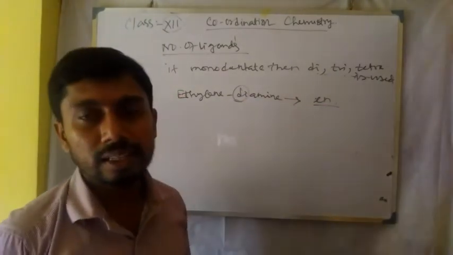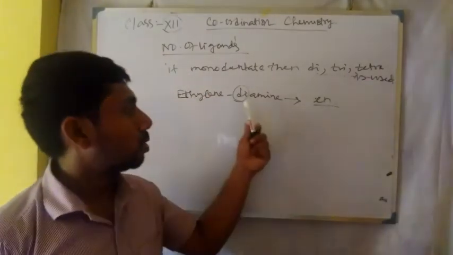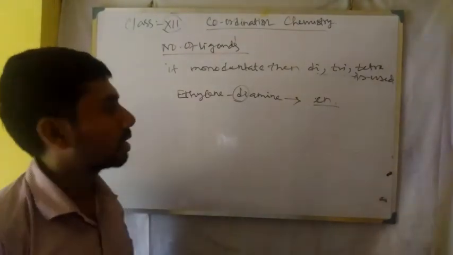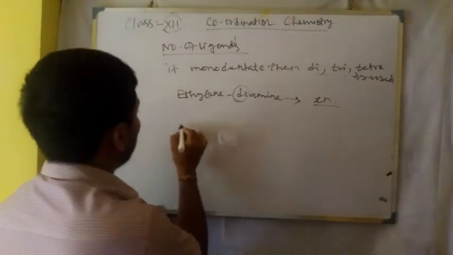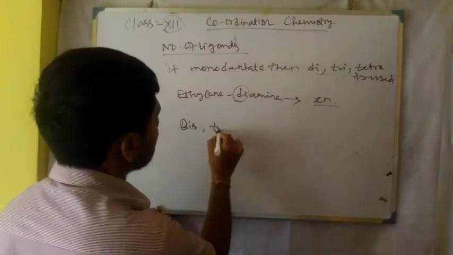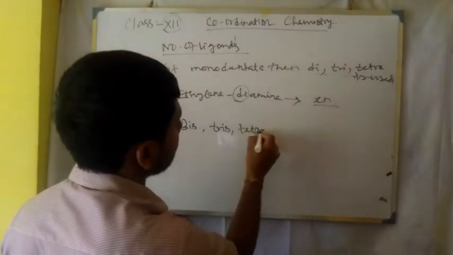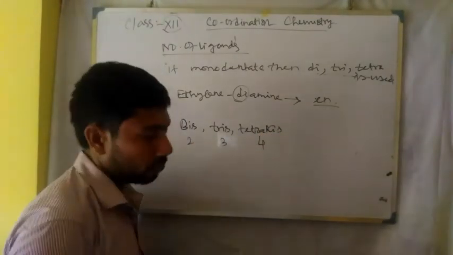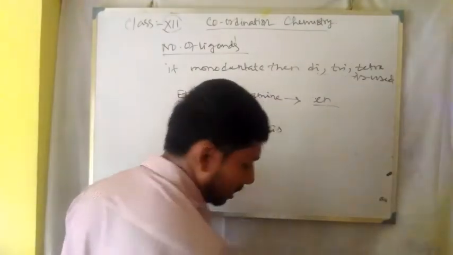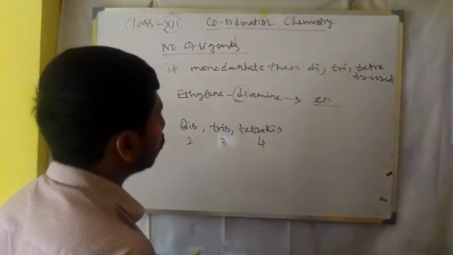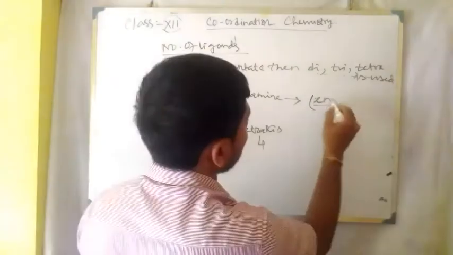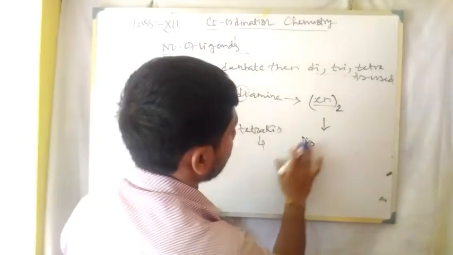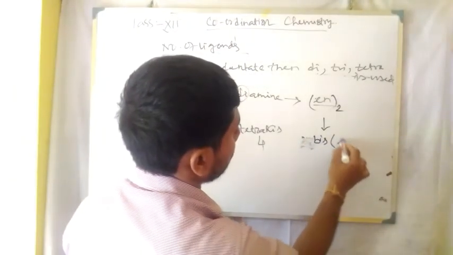So when the general name of a ligand contains di, tri, etc., then the representation of such a ligand comes with the terms bis, tris, tetrakis. Bis means 2, tris means 3, and tetrakis means 4. Now if there are two ethylenediamine ligands, that is en2, it is represented as bis, sorry, it is in small letters, bis(ethylenediamine).